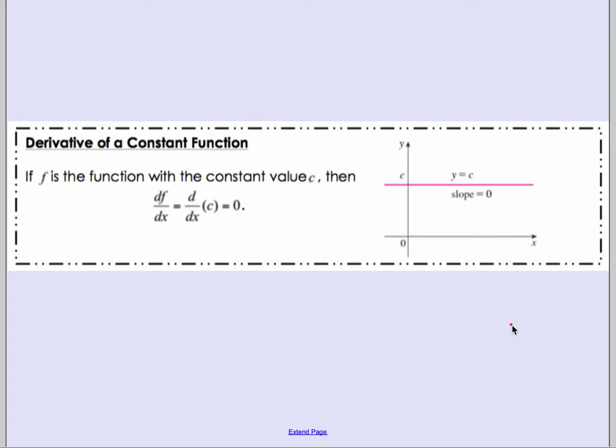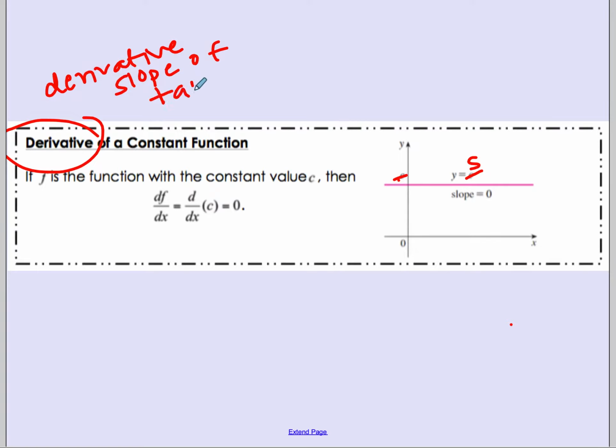All right, we're going to go ahead and look at the derivative of a constant function. A constant function would be just any number. When I graph constant functions, if I said c was 5, it would look like y equals 5. Okay, and what we need to remember is that your derivative is the slope of the tangent line.